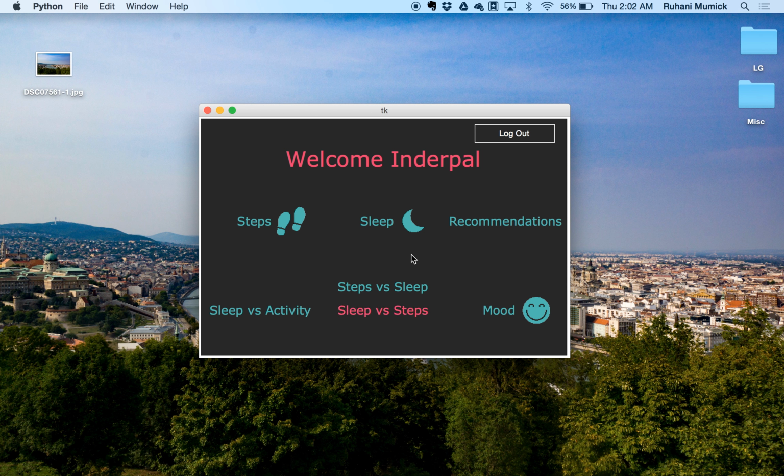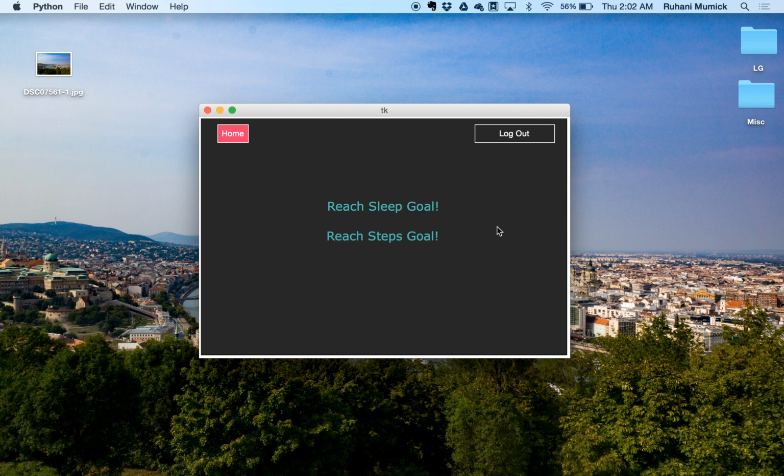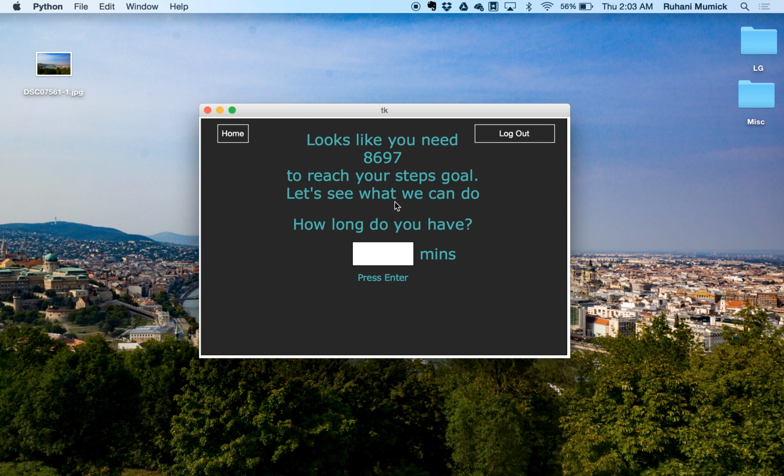Then finally, what you can do is look at recommendations. So this will actually give you recommendations for what activity you should do right now to reach your steps and sleep goal. So we can look at the steps goal first. And it looks like we still need to take 8,697 steps in our day, and it's prompting you to tell it how much time you have available to work out or do some activity.